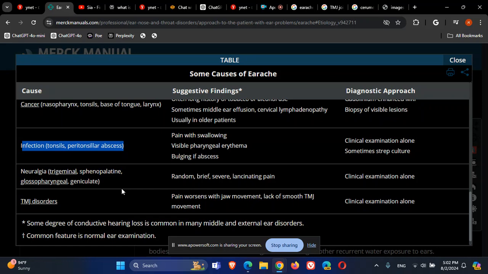The treatment is carbamazepine, or sometimes surgery, which we won't talk about here.